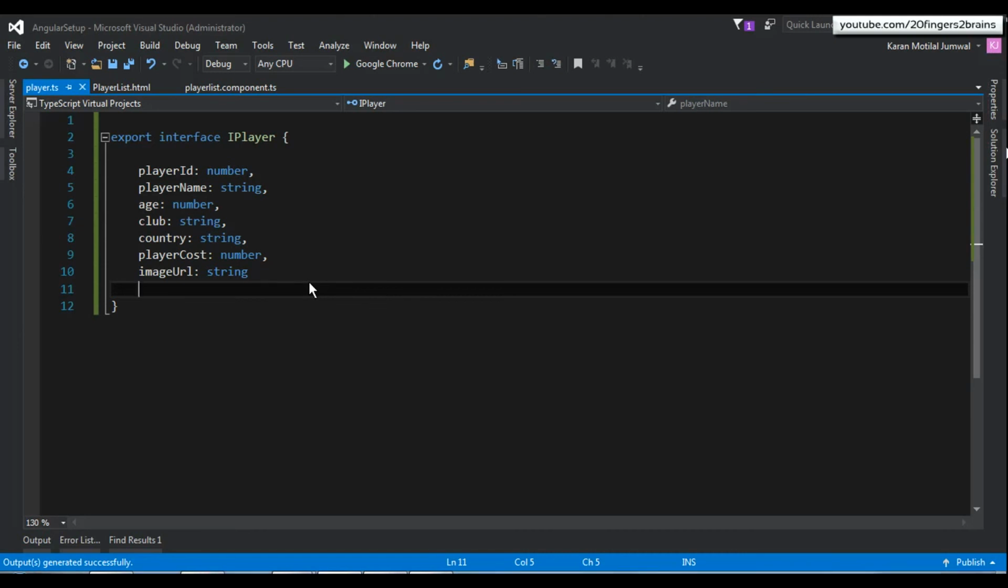So this is how you can use the strong typing benefits and syntax checking benefits of iPlayer in your application.